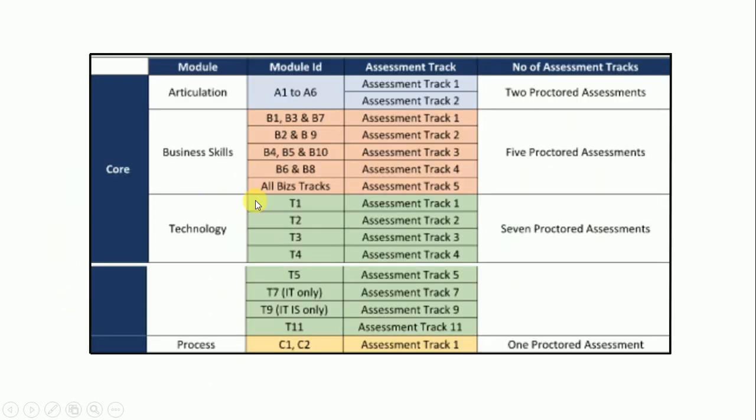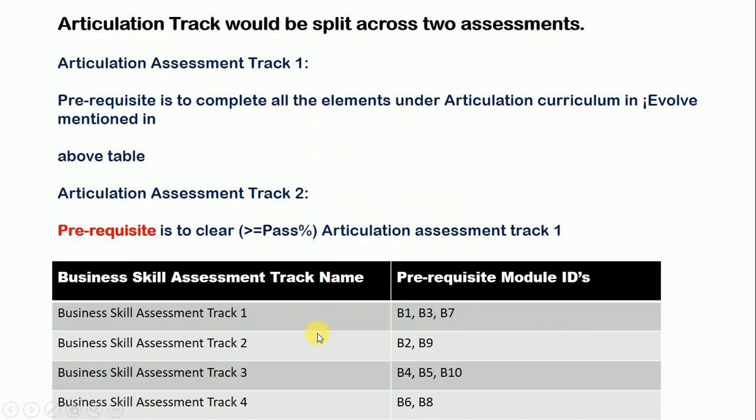And now here are the module and module ID, assessment track and number of assessment tracks that you have to attend. There are these modules: articulation, business skill, technology and process. And here are the number of tracks and here are the module IDs that you have to attend. T7 will be for IT only and T9 will be for ITIS only, and others will be common to all.